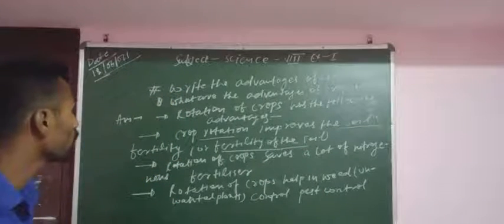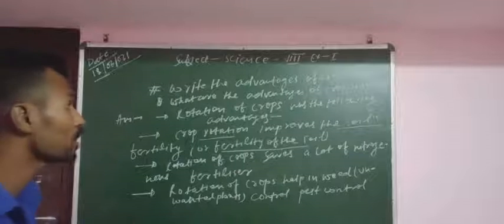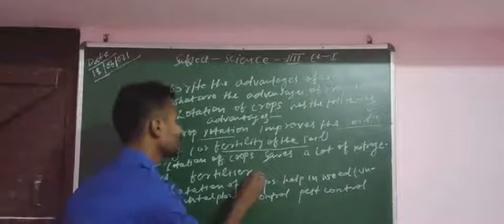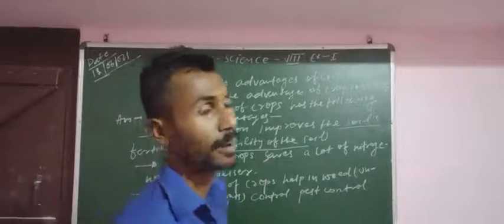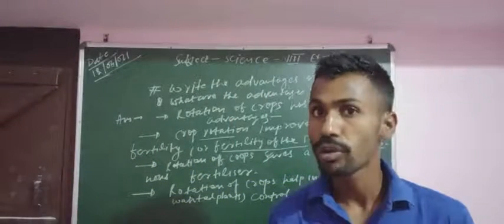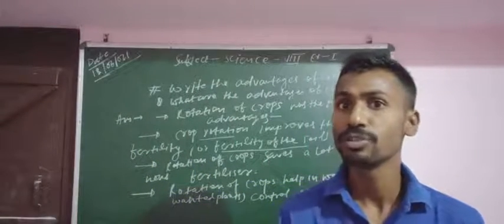Second point is that crop rotation saves a lot of nitrogen fertilizer. Suppose the soil is unfertile, that means it is slowly losing its fertility.